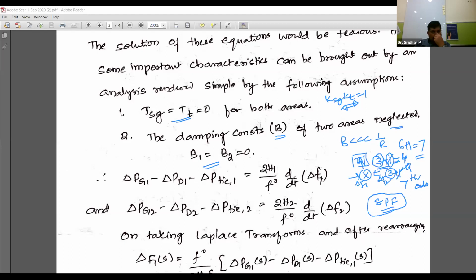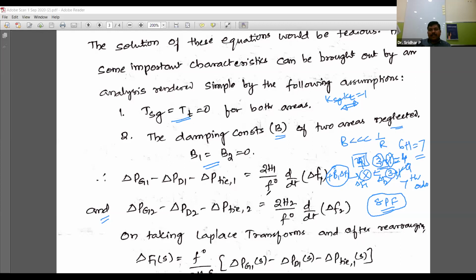expression, that is 2H1 by f0 into d by dt of delta F1, plus you will get B1 into delta F1. Anyhow, B1 we are going to ignore, so that's why I have not written this term. So delta Pg1 minus delta Pd1 minus delta Ptie1 is equal to 2H1 by F0 into d by dt of delta F1. Similarly for the second also.